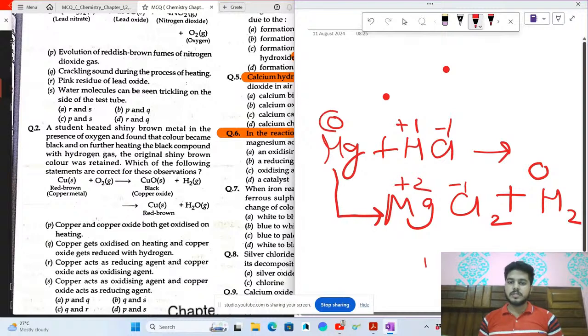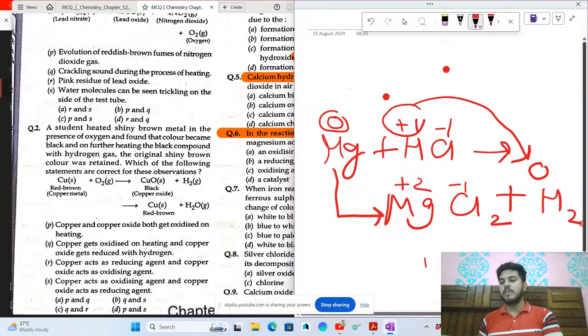So the number increases from 0 to +2, hence magnesium has oxidized. And the concept should be clear, when anything gets oxidized, it reduces some other thing. And this +1 goes to 0. So we can say the oxidation number of hydrogen is decreased.